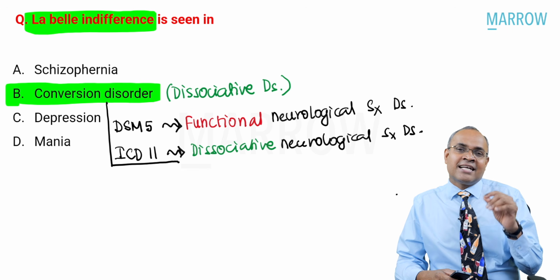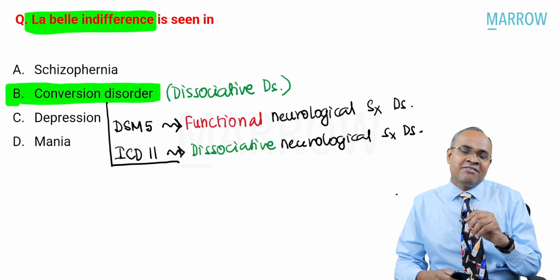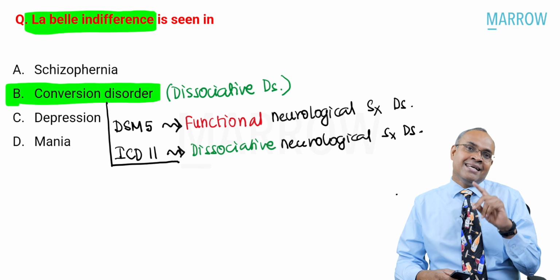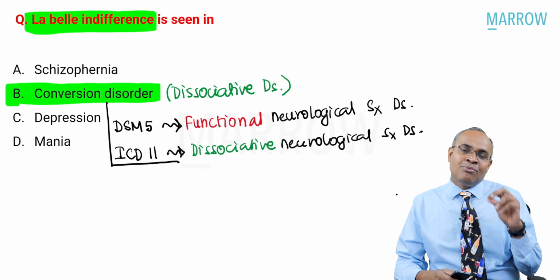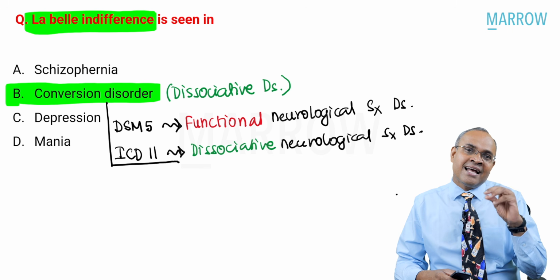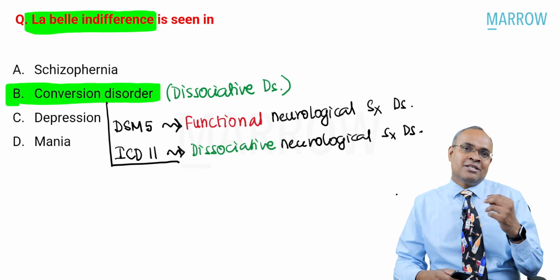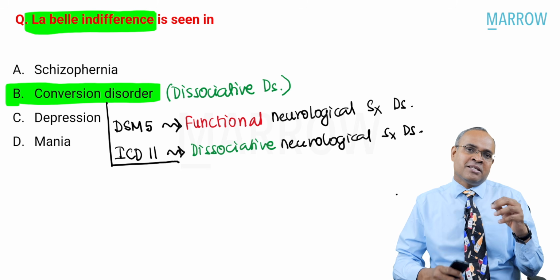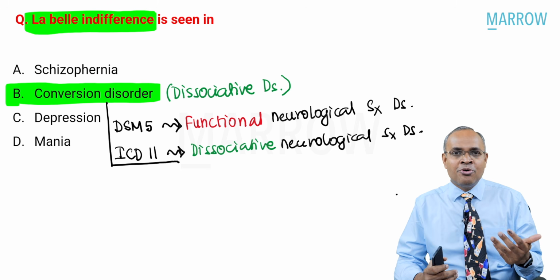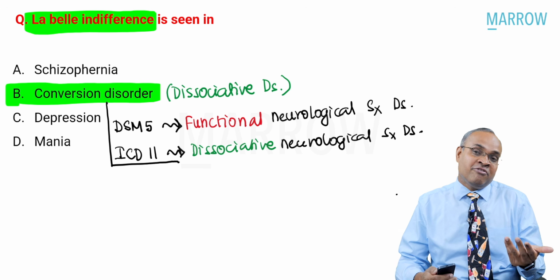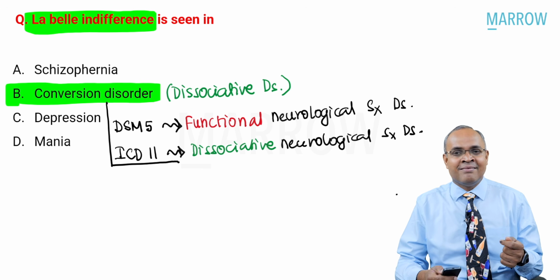Conversion disorder is considered a type of dissociative disorder in ICD, whereas in DSM, conversion disorder is considered a type of somatic symptom disorder. That's also a difference point you could know. They don't ask you in exam, but if they ask, you could answer it very easily.